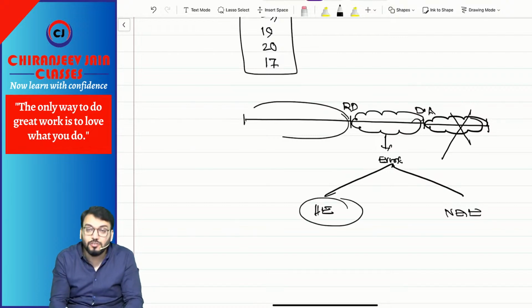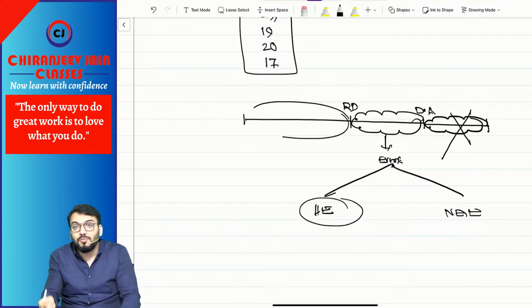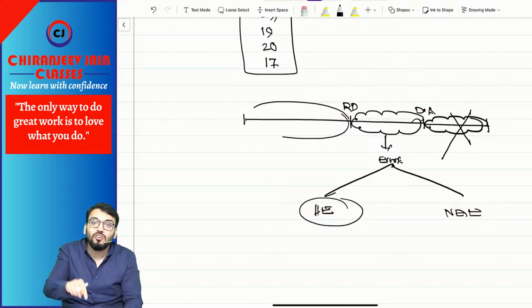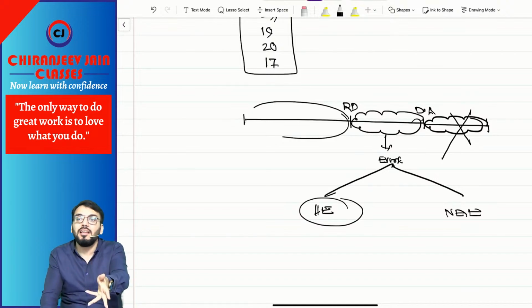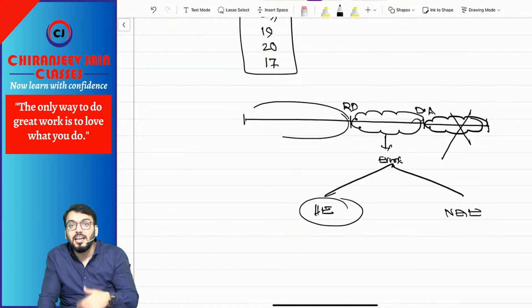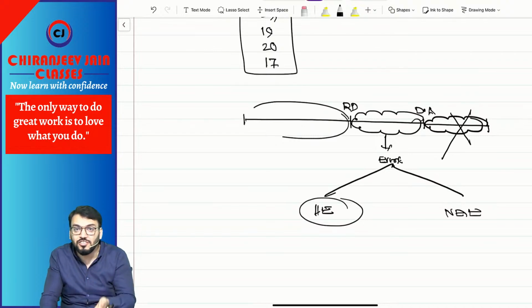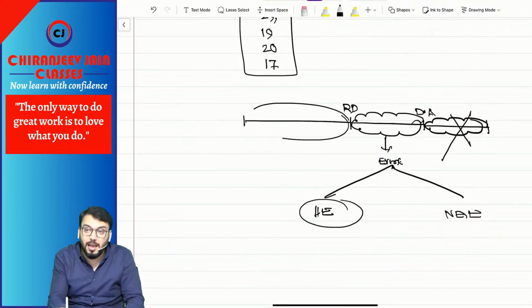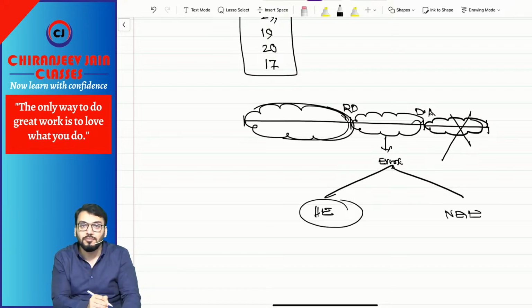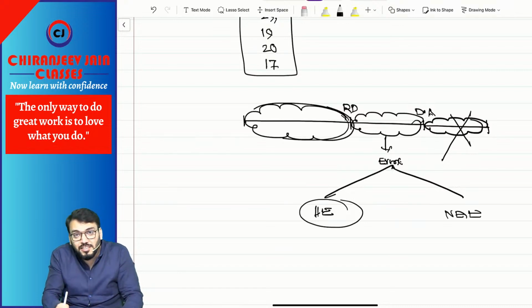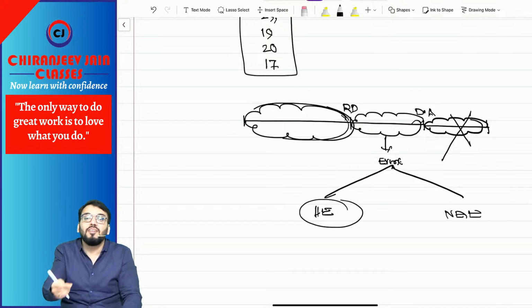Adjusting events are those events which provide further evidence of a condition existing on the balance sheet date. So any event which relates to a condition existing on the balance sheet date is known as what? Adjusting event. That needs to be adjusted in the financial statement which we are preparing, that is, the one we are approving. Such an event will be adjusted in the financial statement.